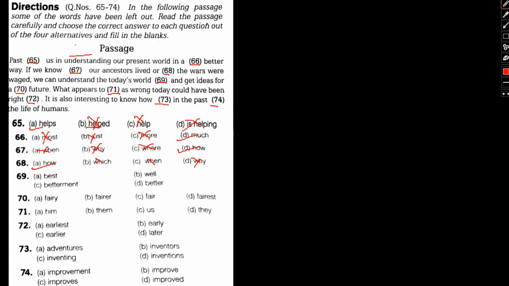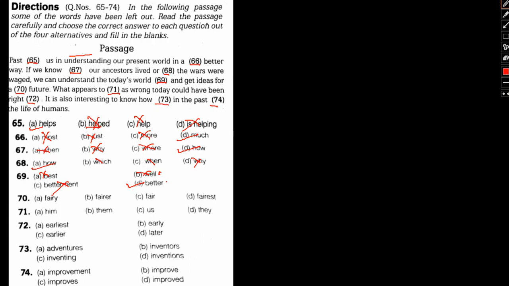best. No, best will not be the right word. In this case, it will be well. Today's world well. Well could also be an ideal word we could use. Betterment again is wrong. But if we compare well and better in today's world, better sounds right. Actually, it sounds in a proper way. So well will again not be used.